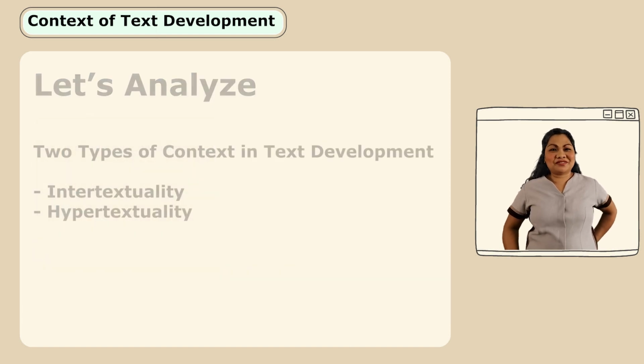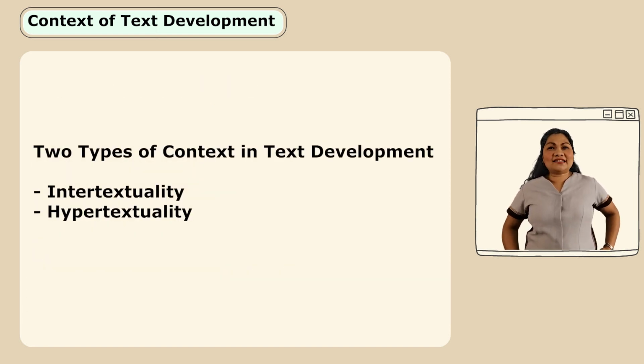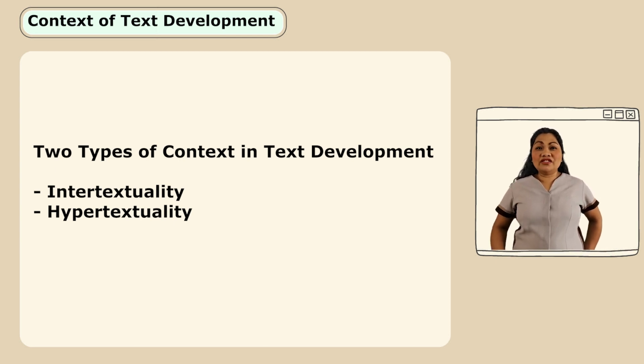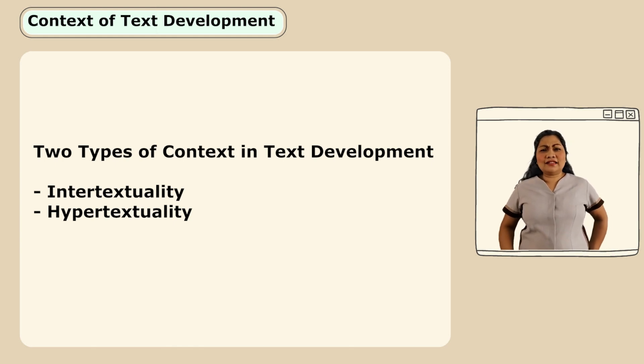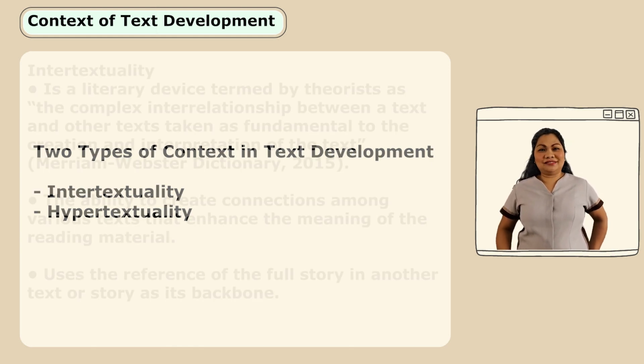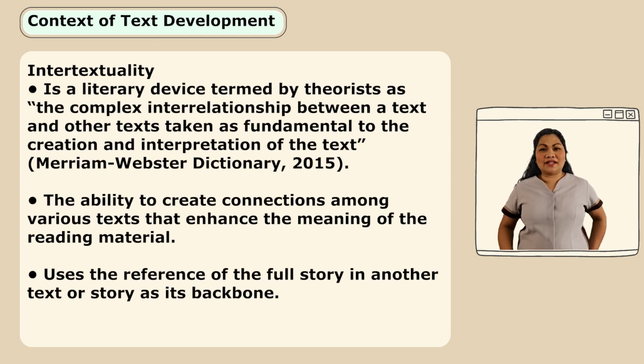Very good. Today, we're going to discuss the context of text development. So there are 2 types of context in text development. We have intertextuality and hypertextuality. What do you think is the difference between the two? Okay, let's begin with intertextuality.